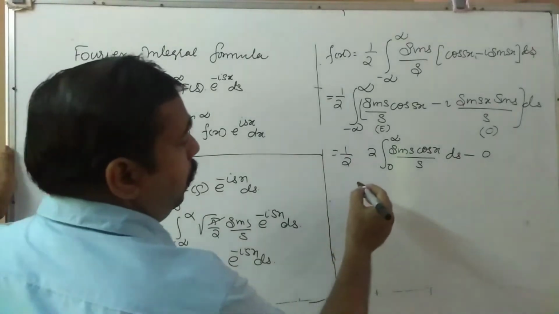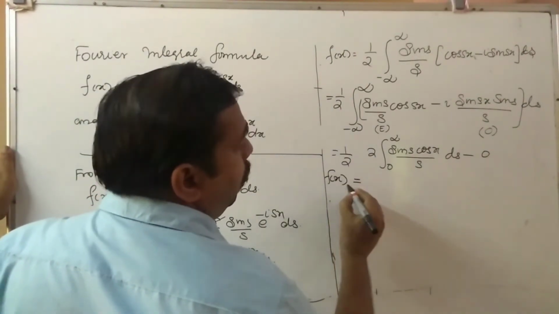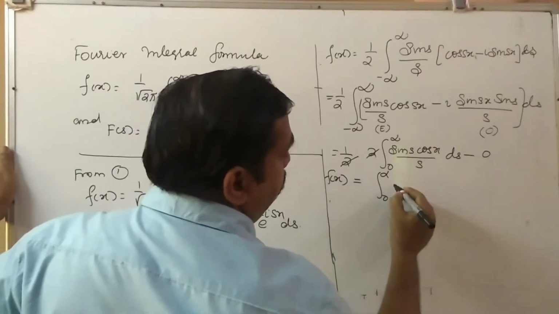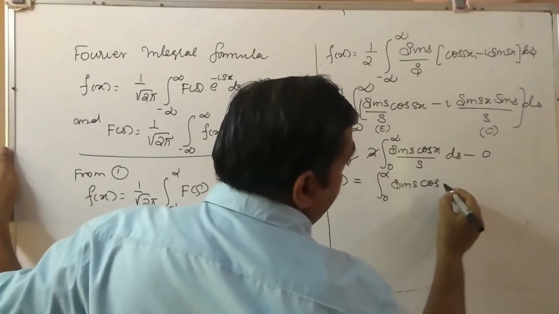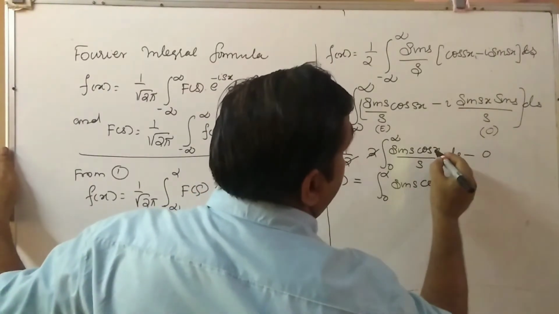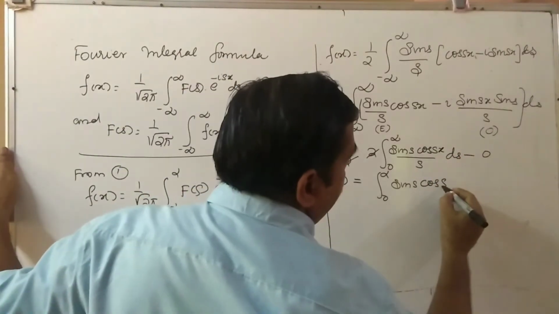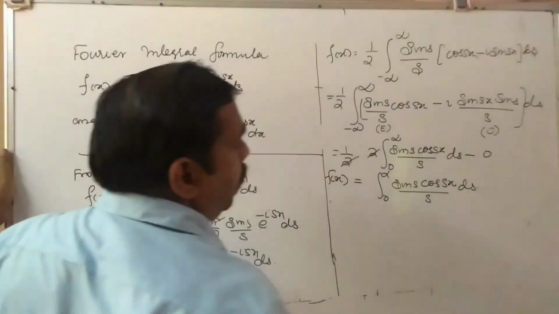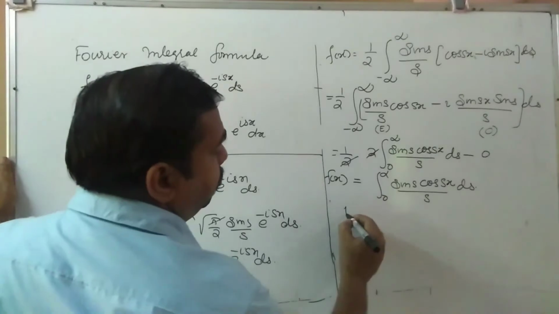So f of x is equal to, these two cancel, integral 0 to infinity sin s cos sx whole divided by s ds. So our answer is fully in lambda, so put s is equal to lambda.